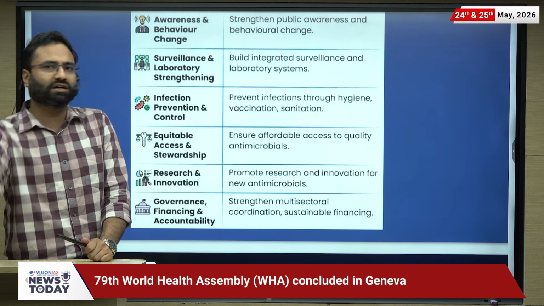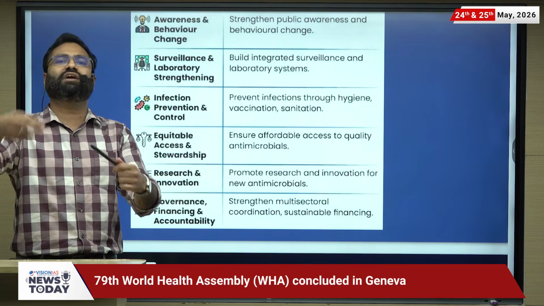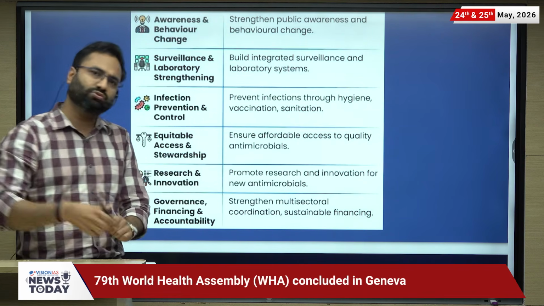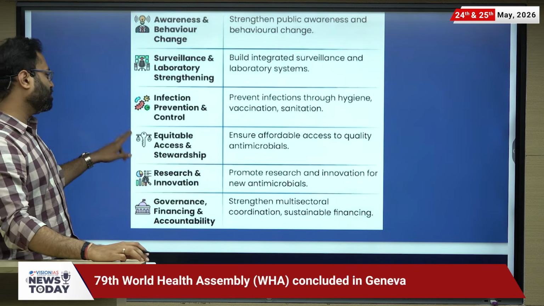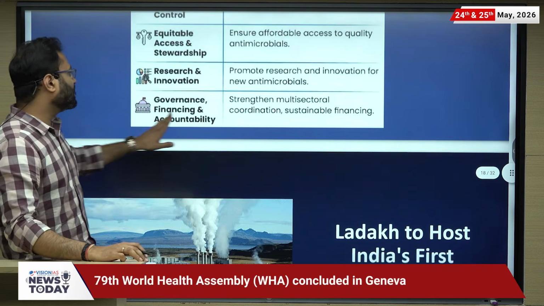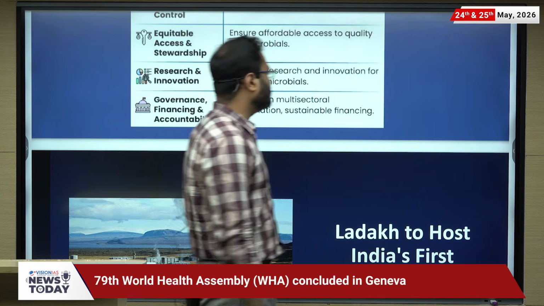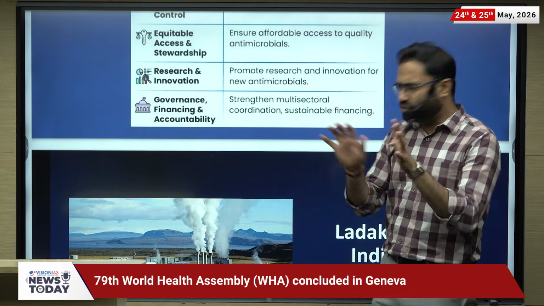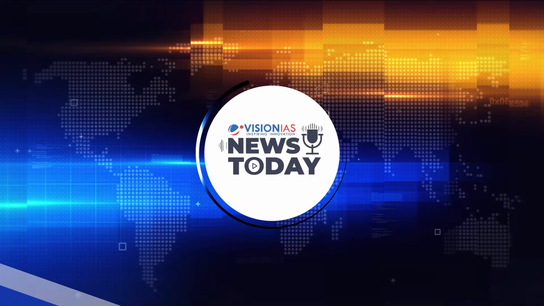Now we have to take higher doses, and eventually we get exposed to that also, and our body gets accustomed to that also. So in this process we get antimicrobial resistance. Then research and innovation, promoting research and innovation, and lastly governance, financing and accountability. Strengthening the system so that governance and coordination in general get strengthened.